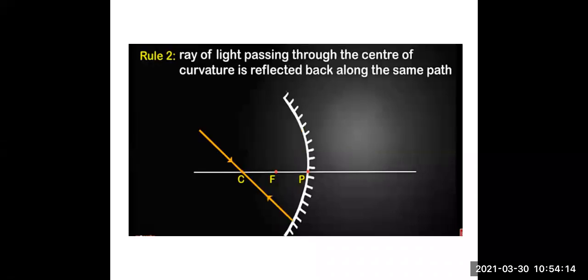A ray of light passing through the center of curvature is reflected back along the same path. Now you can see the incident ray and the reflected ray are traveling in the same path. They are shown on the same ray, when they pass through the center of curvature, that is C.